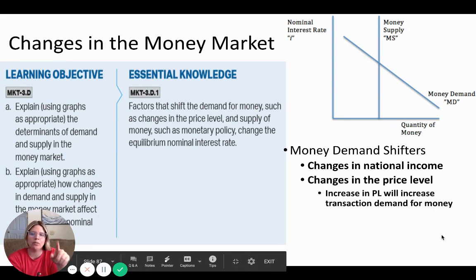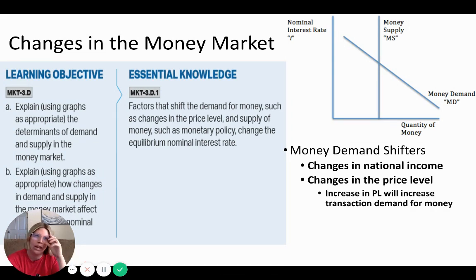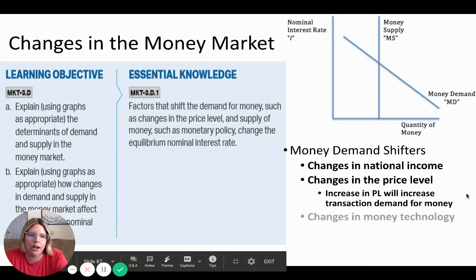Changes in price level. This is one that students often confuse because they think if price level goes up, won't I demand less money because I can't afford as much? But not really. The real thing that happens is that if price level goes up, there's still some necessary purchases you need to make, like gas and food and that kind of stuff. And so maybe you're going to substitute and have some trade-offs on your other purchases, but likely you still will need more money for your other transactions that you're making on a needed basis.